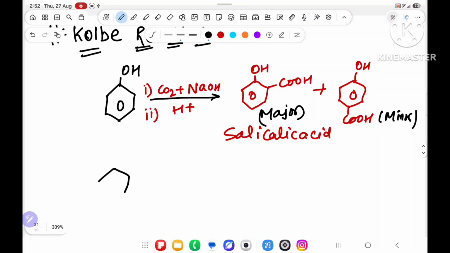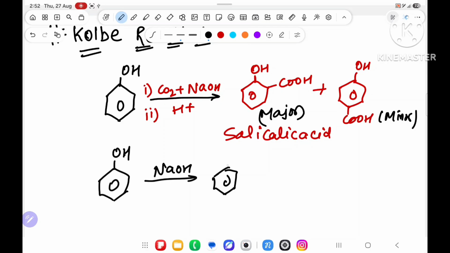The mechanism is happening something like this. OH is there. On this OH, first NaOH is coming. NaOH will make sodium phenoxide, O minus, Na plus. Then CO2 will come, C double bond O. If you understood Reimer-Tiemann, this is very easy.